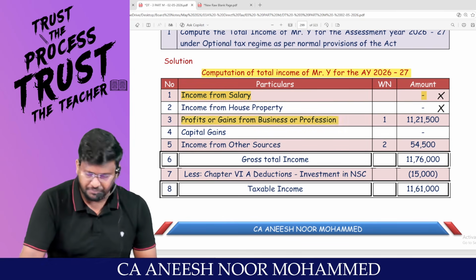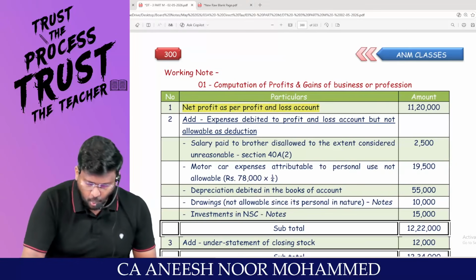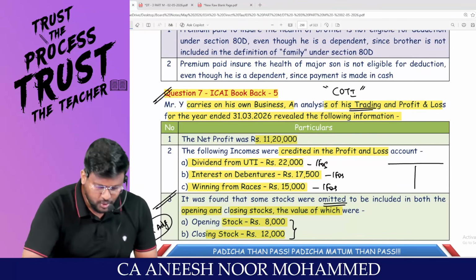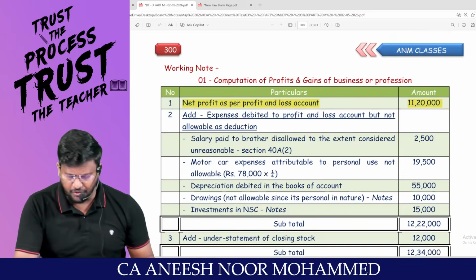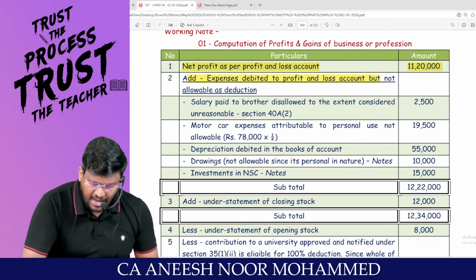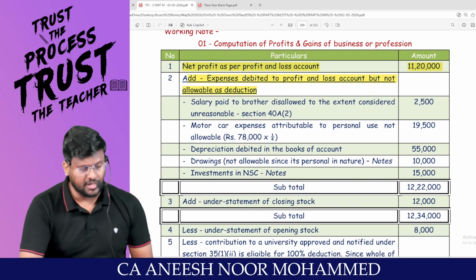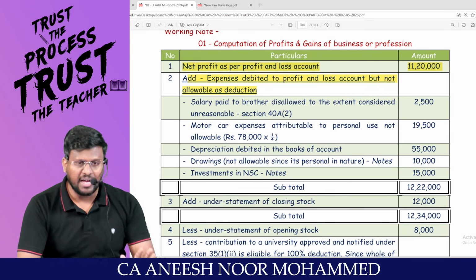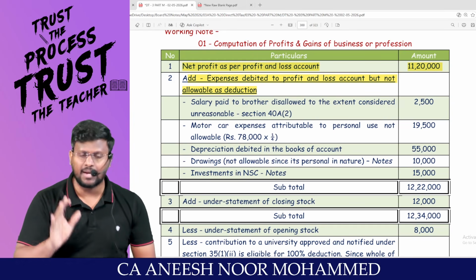PGBP is the hero. We are going to calculate the PGBP. Come on, man. What is the net profit as per P&L? They themselves said that 11,20,000 rupees is the net profit as per P&L. Always we will start with the net profit as per P&L. Add expenses debited to P&L but not allowable as deduction. Sir, these expenses have been debited to P&L, but as per Income Tax Act, they should not be allowable as a deduction.